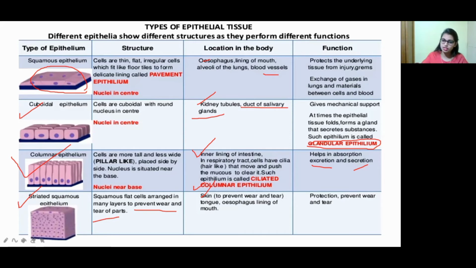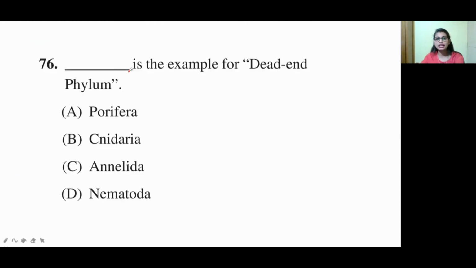So now the function. What is the function of striated squamous epithelium? Protection, preventing wear and tear. So this is the overall summary of epithelial tissue. I hope I have made all the epithelial tissue clear, as there is definitely one question from this tissue, so don't skip this. The next question is: dash is an example of a dead end phylum.